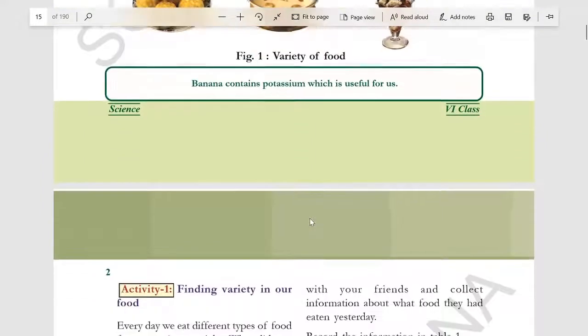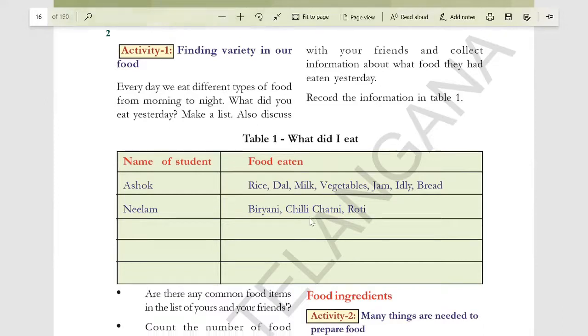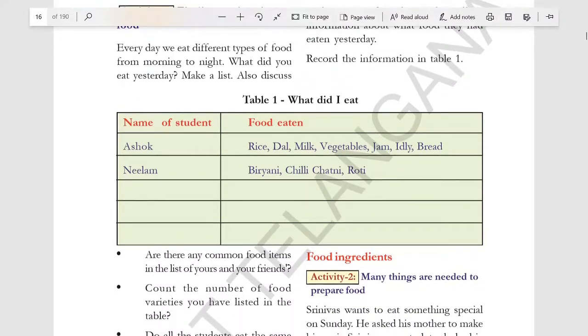So activity 1, I will tell you about activity 1. We eat different food every day, and in a day we take breakfast, lunch and dinner and also snacks. So here write the food you and your friends had yesterday from morning to night. In this column you have to fill. Daily we won't eat only one food.